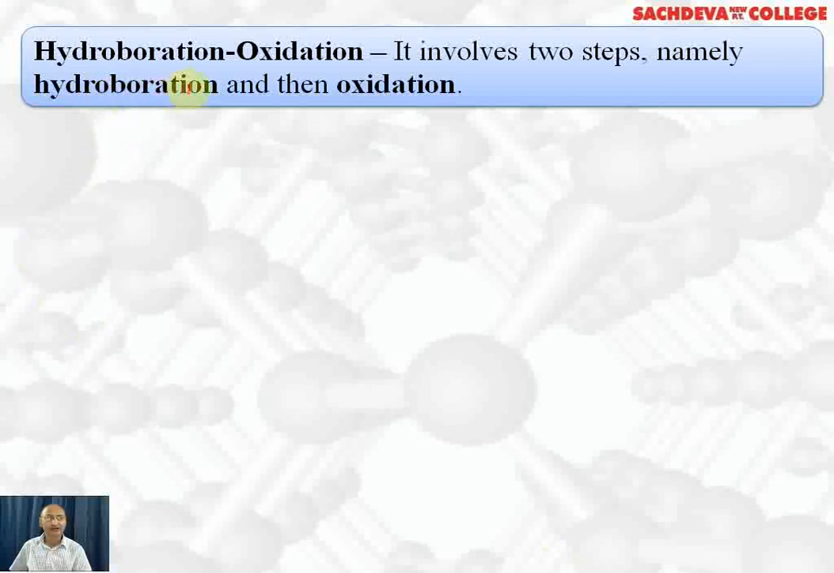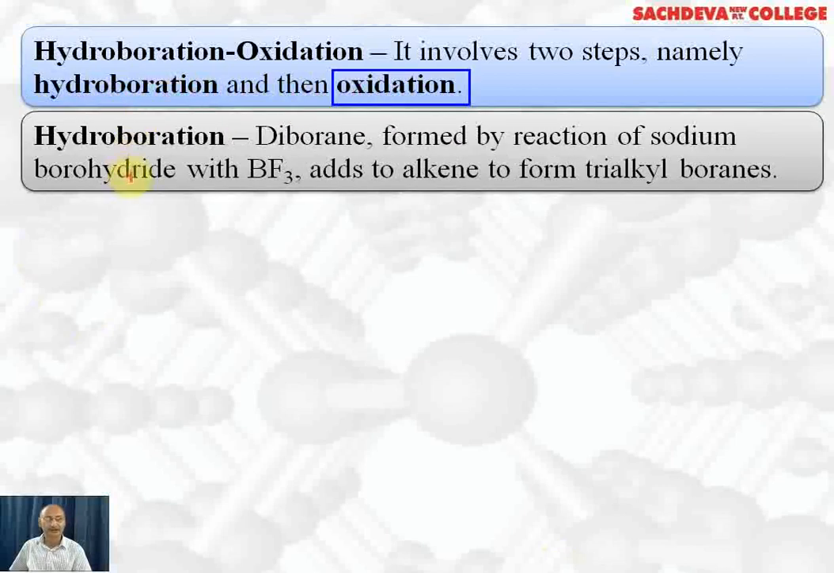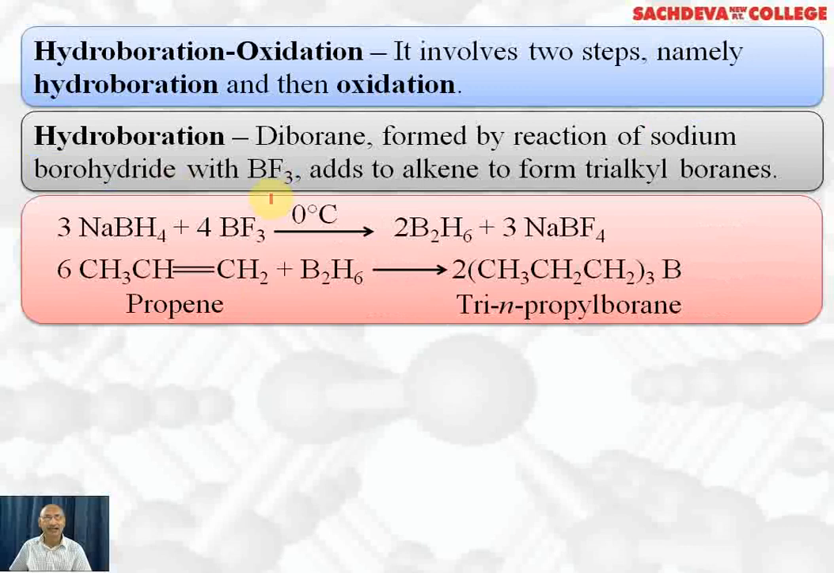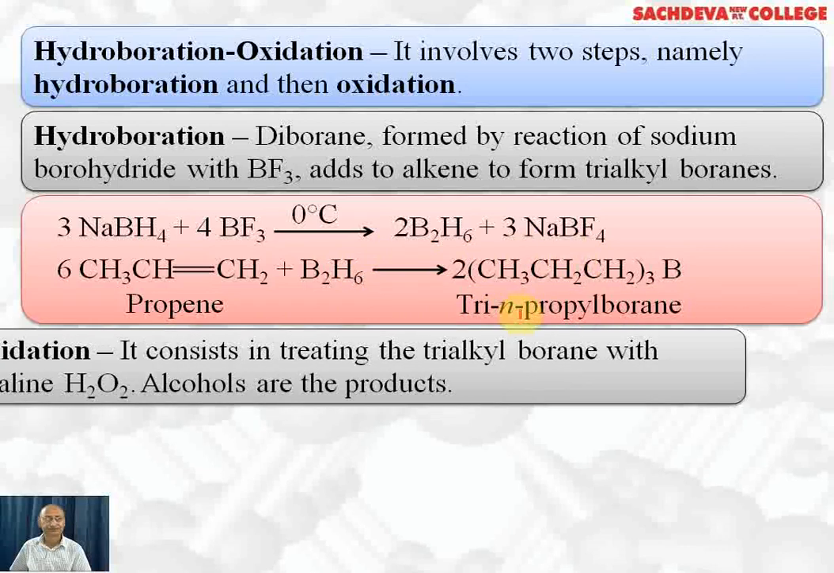Next most important reaction we are taking is hydroboration oxidation. It involves two steps, namely hydroboration and then oxidation. Diborane, formed by reaction of sodium borohydride with BF3, adds to alkenes to form trialkyl boranes. Sodium borohydride, we are reacting with boron trifluoride at 0 degrees centigrade. Diborane is formed plus sodium borotetrafluoride is formed. Propene reacts with B2H6, that is diborane. It results in the formation of tri-n-propyl borane.